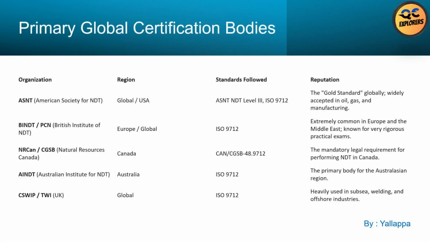Now let us look at the primary global certification bodies. These organizations define qualification requirements, examinations, and certification rules. Understanding them is essential for NDT Level 3 candidates.